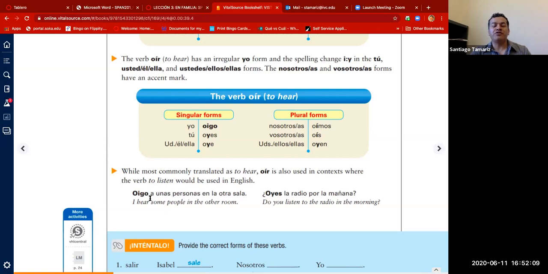Oigo a las personas, oigo a unas personas en la otra sala. ¿Oyes la radio por la mañana? Do you listen to music? What's the difference in reality between to hear and to listen? To listen is deeper, more detailed. Oigo, you can hear a noise, but when you listen, you are really paying attention to what that sound is saying, or the content of the sound, like the radio.